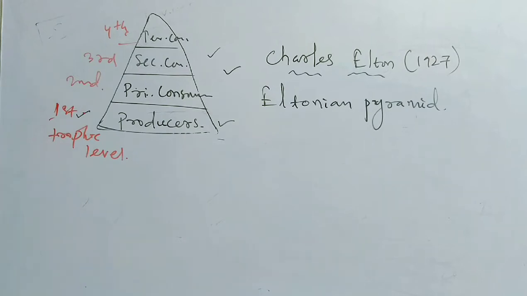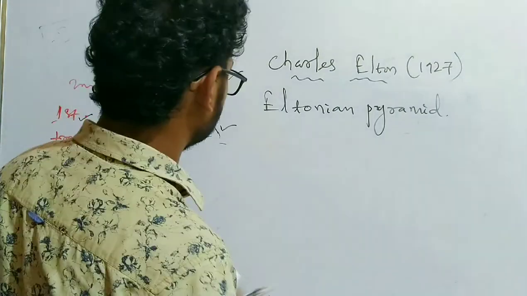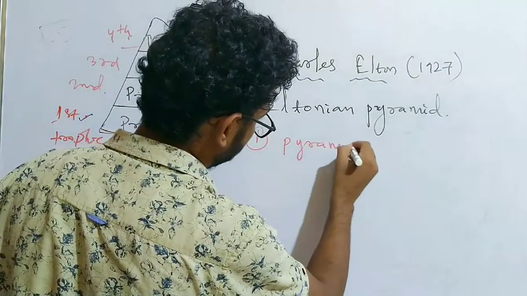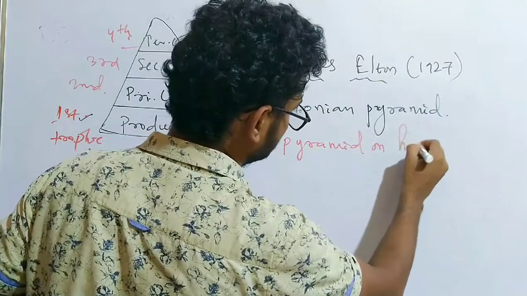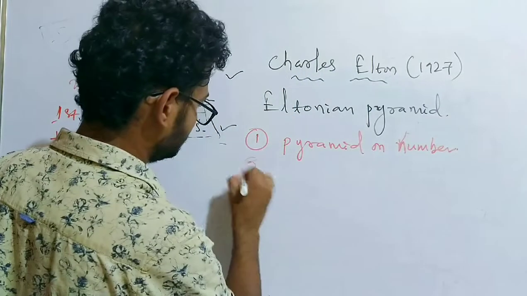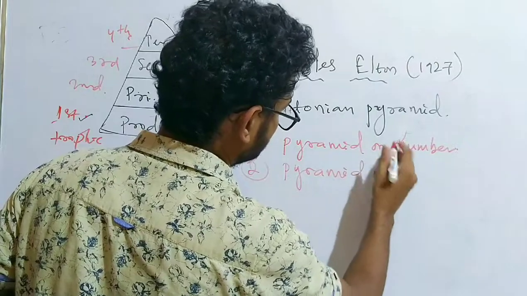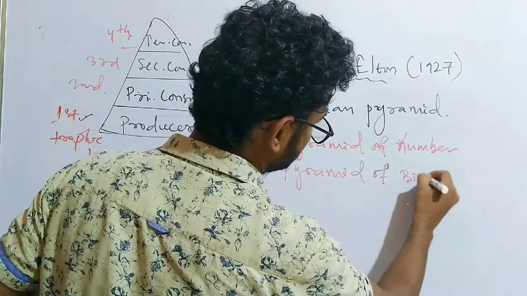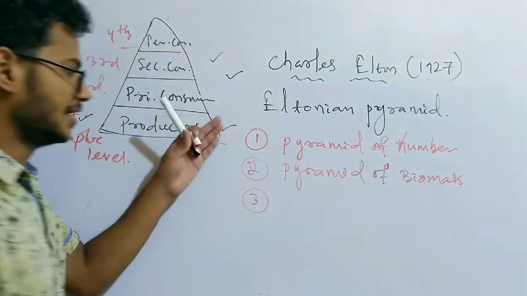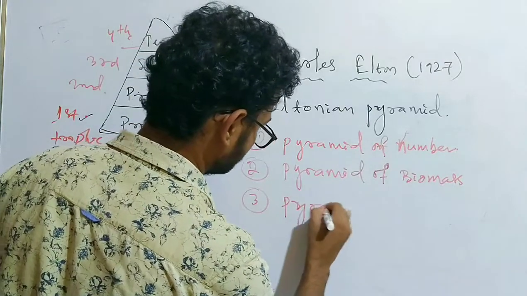Ecological pyramids are of three different types particularly. Number one is pyramid of number. Second, the pyramid of biomass, and third one, my dear friends, pyramid of energy.